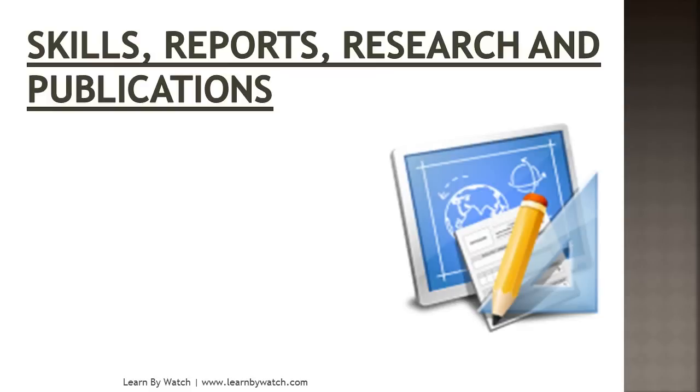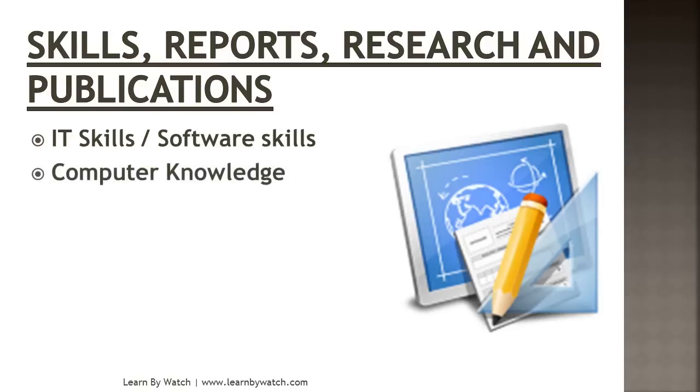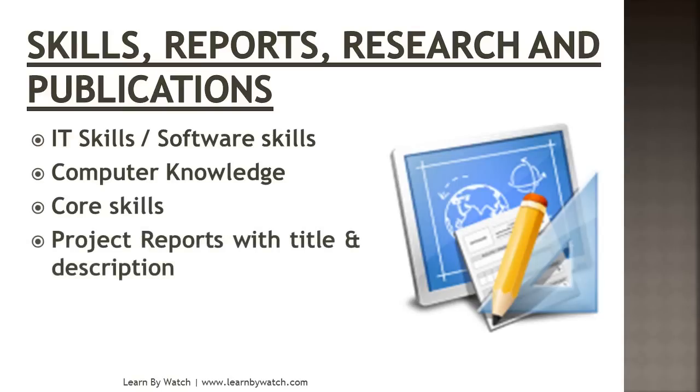Next is skills, reports, research, and publications. The next section you have to write is your skills, whatever skills you have, IT skills or software skills. Write it properly. Okay. In IT skills you can write any computer related courses you have done like Java, C++, or any operating system which you can work on. Write your software skills like any languages you know, or any computer knowledge, core skills, technical skills you can write.